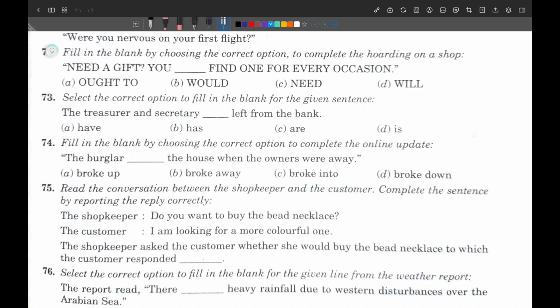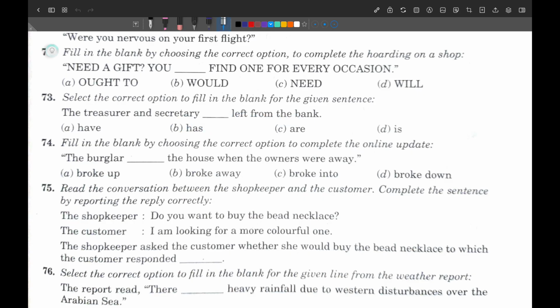And if it is singular, then it needs a singular verb also. So 'have' can be eliminated, 'are' can be eliminated, and 'left' is the verb's third form. 'Is' can't be correct either, because 'is' is used in passive voice, but here if you put passive voice, it will not be correct. So I will go with 'has'. The correct option will be 'has': the treasurer and the secretary has left from the bank.